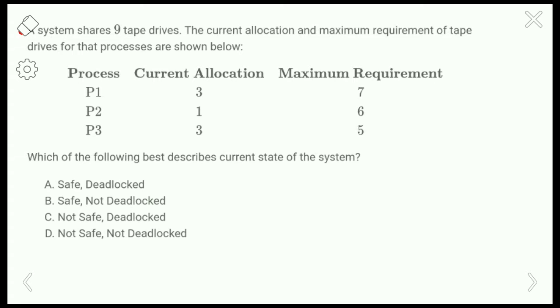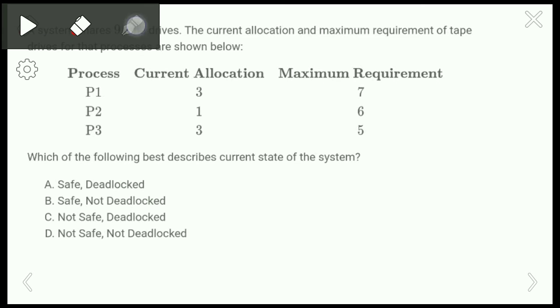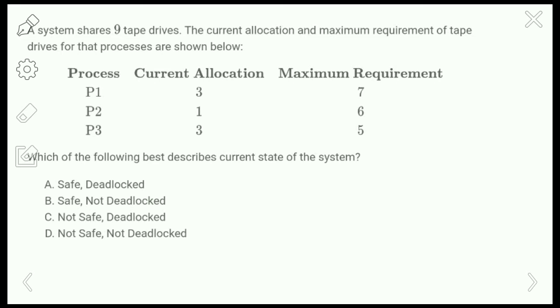Okay, and the maximum requirement of each and every process is given here. Which option best describes the current state of the system? Okay, so here we have to find out the state of the system, that is, whether it is safe or unsafe, or whether it is deadlocked or not deadlocked.